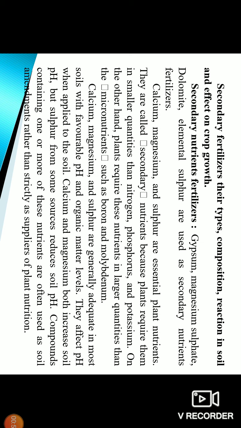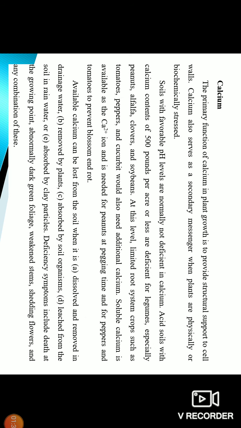Calcium, magnesium, and sulfur are generally adequate in most soils with favorable pH and organic matter levels. They affect the pH when applied to the soil. Calcium and magnesium both increase soil pH, but sulfur from some sources reduces the soil pH. Compounds containing one or more of these nutrients are often used as a soil amendment rather than strictly as a supply of plant nutrients.